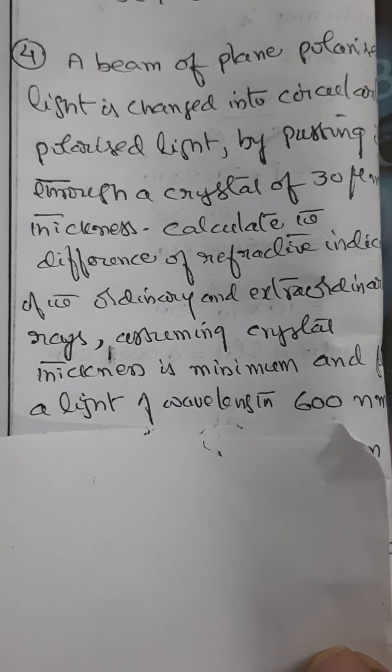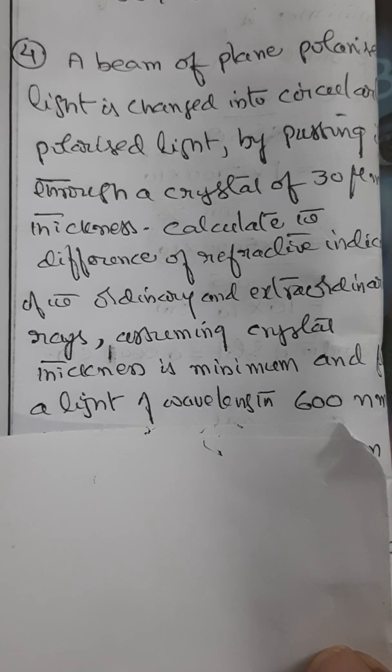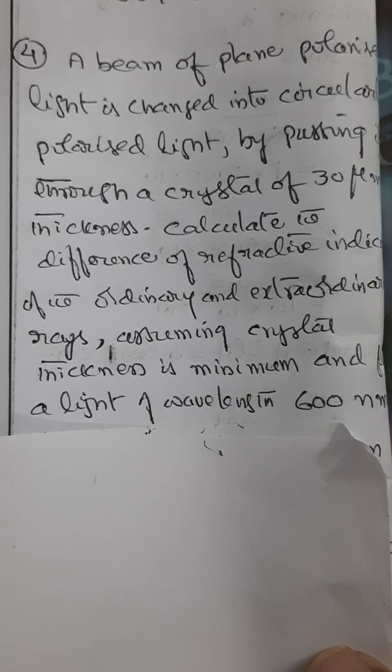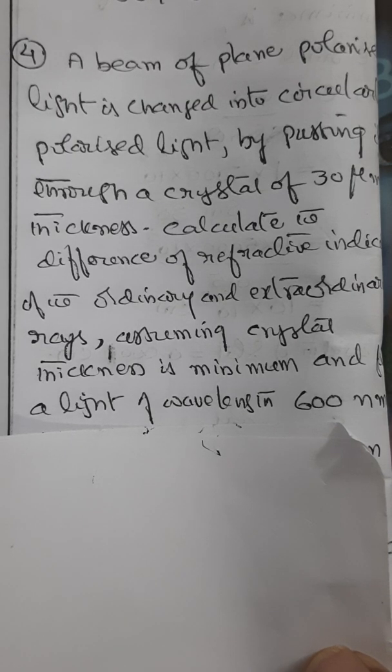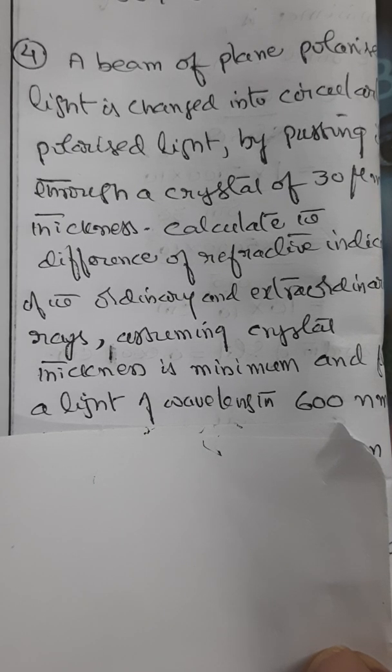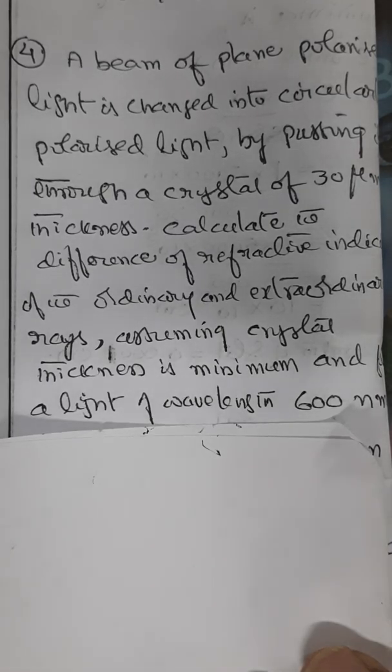Wavelength lambda is given as 600 nanometers. Thickness of the crystal T is given. He is saying that plane polarized light is changing into circularly polarized light. So only QWP, that is the quarter wave plate only, converts plane polarized light into circularly polarized light. Therefore, the path difference is equal to lambda by 4. So that's how we shall proceed.